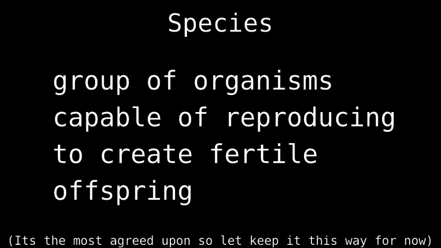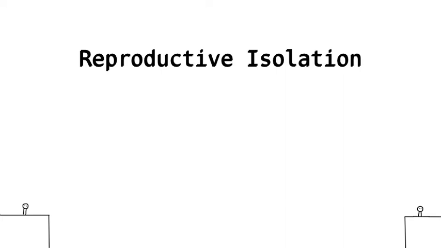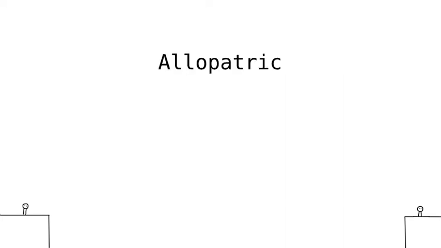For our first concept, we must specify the biological definition of a species, one which you can see in the text in front of you. For any of this to occur, some sort of reproductive isolation or disturbance needs to happen. These ideals of reproductive disturbance could then be classified into two, allopatric and sympatric. But how exactly do they work?